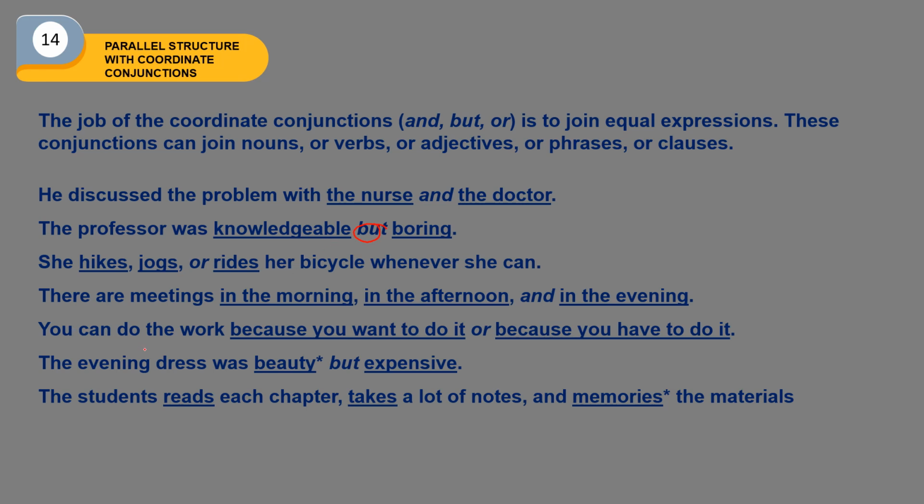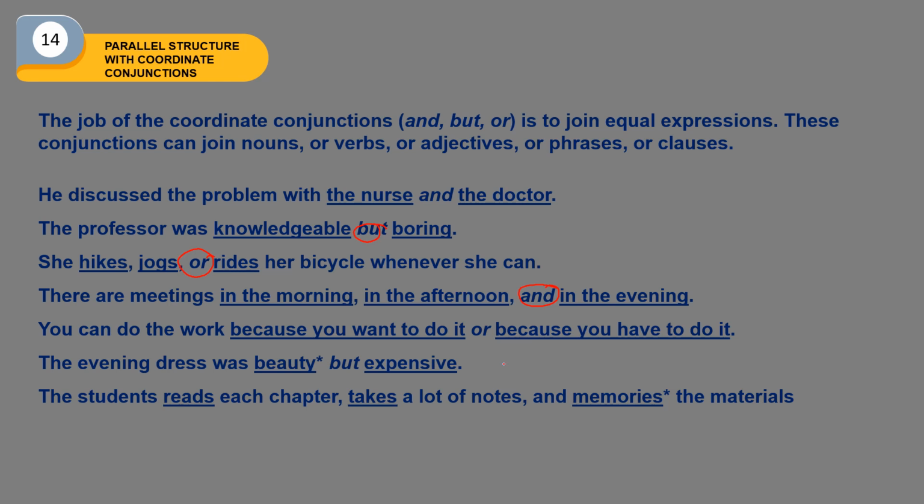She hikes, jogs, or rides her bicycle whenever she can. The conjunction joins verbs, hikes, jogs, and rides. There are meetings in the morning, in the afternoon, and in the evening. This is the conjunction. In the morning, in the afternoon, and in the evening, those three are prepositional phrases.